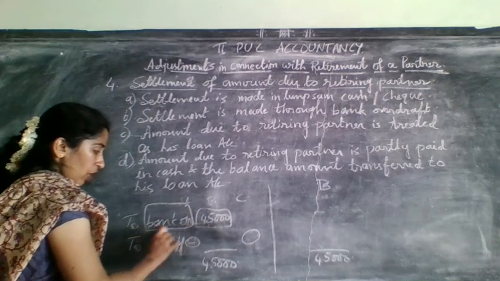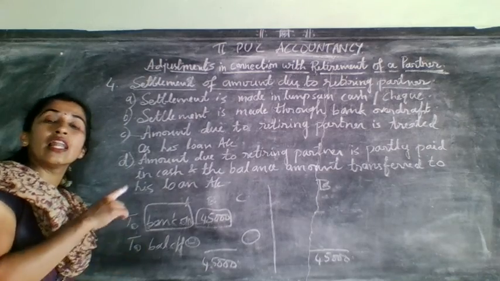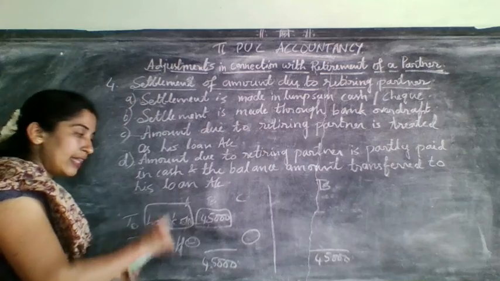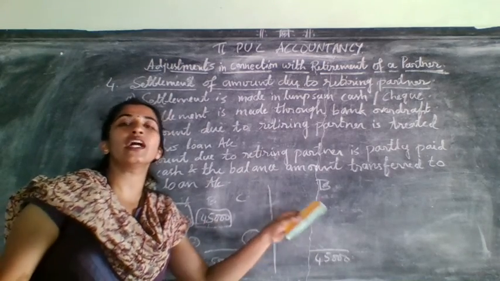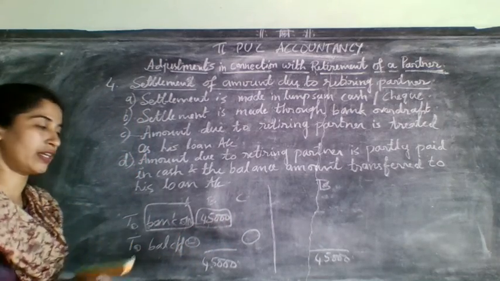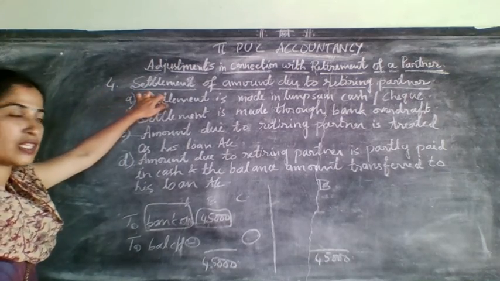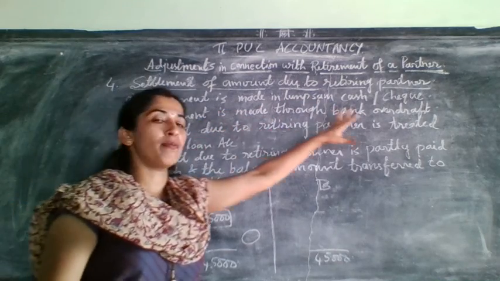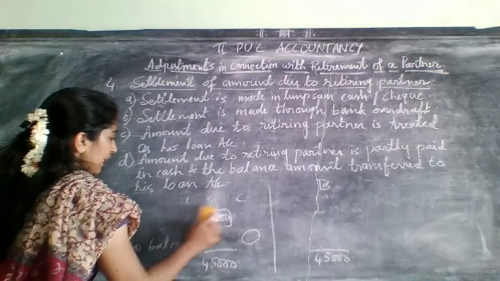Remember, when you are showing it as bank overdraft, this amount should be added on the liability side of the balance sheet. If there is cash or bank, then this amount should be minus from cash or bank on the asset side, but overdraft should be added on the liability side. Okay, understood now? These two settlements, lump sum in which one? Cash or check, and one more made through bank overdraft. Okay, now let us move on to the next one.